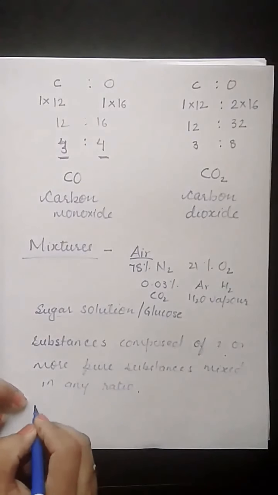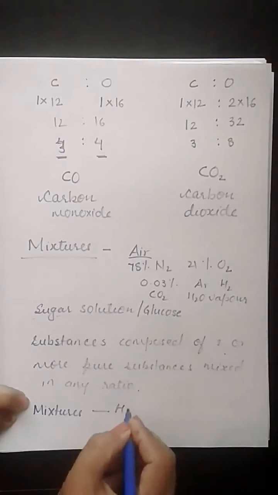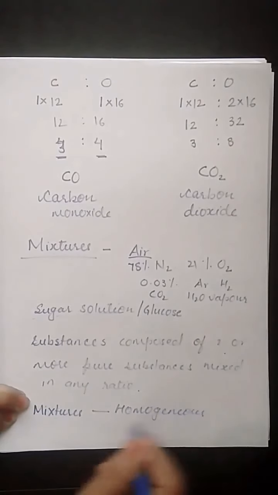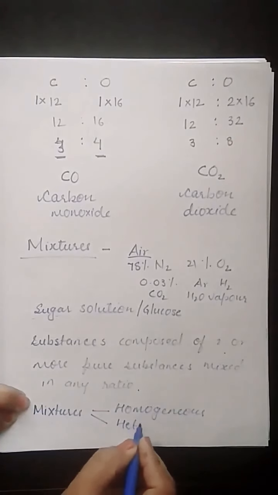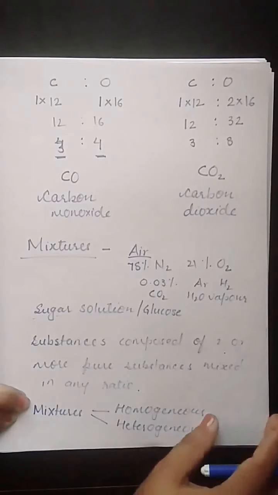Mixtures are of two kinds: homogeneous and heterogeneous. Homogeneous and heterogeneous mixture.